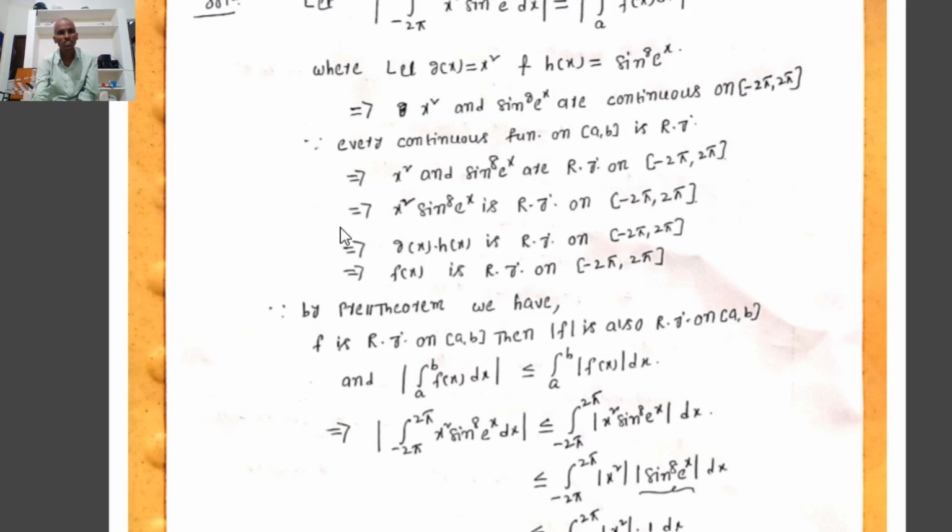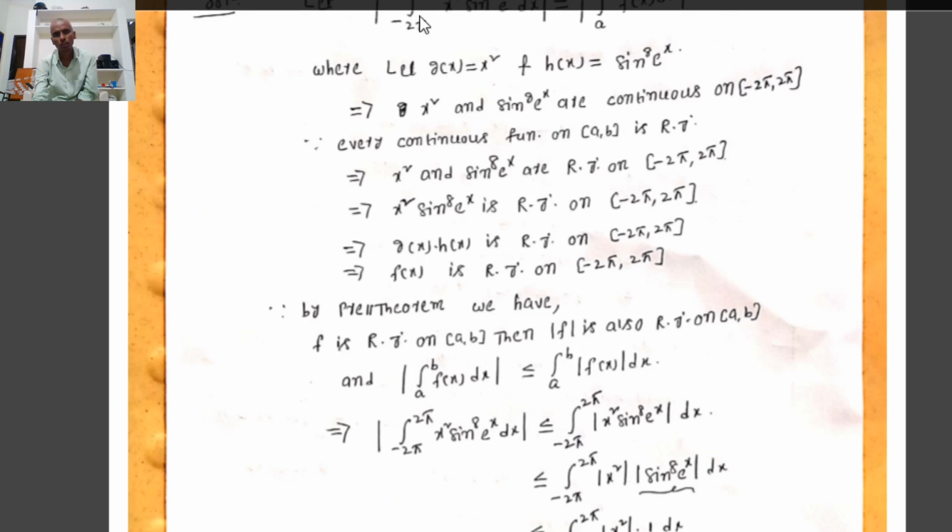That implies g(x) = x² and h(x) = sin⁸(eˣ) are Riemann integrable on the closed interval [-2π, 2π], where x² = g(x) and sin⁸(eˣ) = h(x). That implies g(x)·h(x) is Riemann integrable on the closed interval [-2π, 2π], where g(x)·h(x) = f(x). That implies f(x) is Riemann integrable on the closed interval [-2π, 2π].